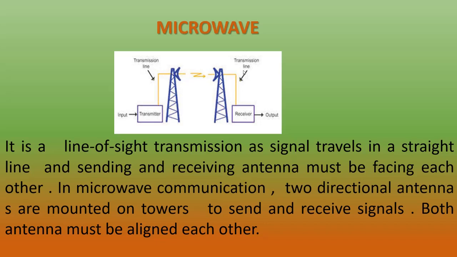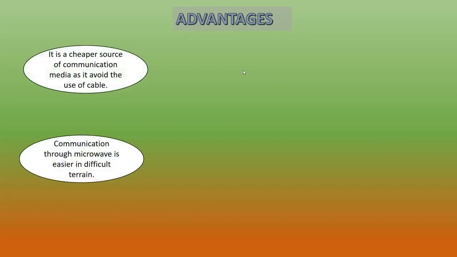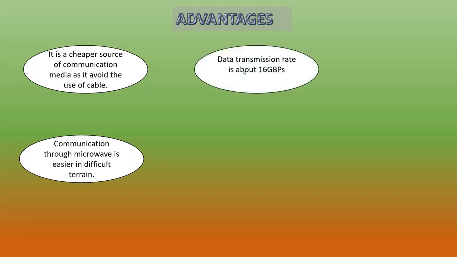This type of communication, microwave communication, is easier in difficult terrain. And the transmission rate of microwave signal is a maximum of 16 Gbps. These are the main advantages of microwave signal.